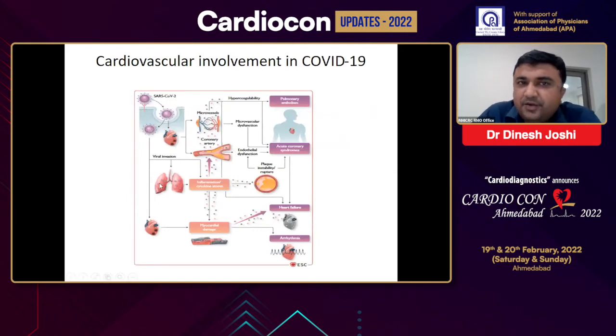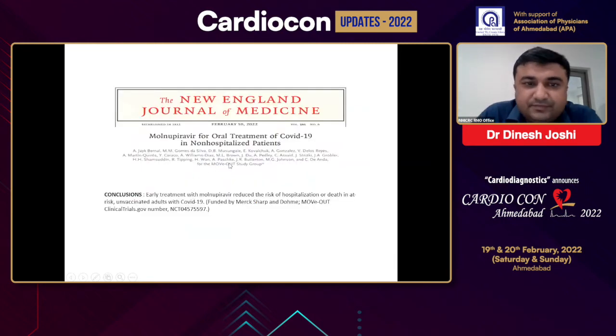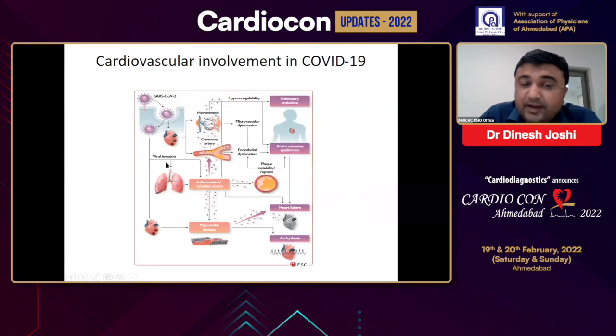Now, what is the basic cardiovascular involvement in COVID-19 infection? As we all know, SARS-CoV-2 viral invasion causes an inflammatory and cytokine storm, which leads to myocardial damage. The viral invasion also leads to microvascular thrombi, hypercoagulability, microvascular dysfunction, endothelial dysfunction, plaque instability, and plaque rupture. This all leads to acute coronary syndrome and pulmonary embolism. Myocardial damage leads to myocarditis, heart failure, and various types of arrhythmia because of myocarditis, COVID-19 infection, and various drugs used in the management of COVID-19.